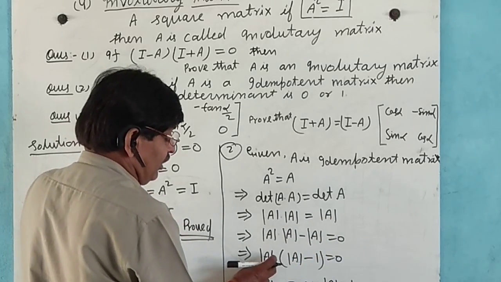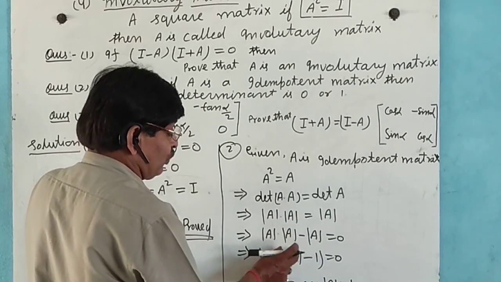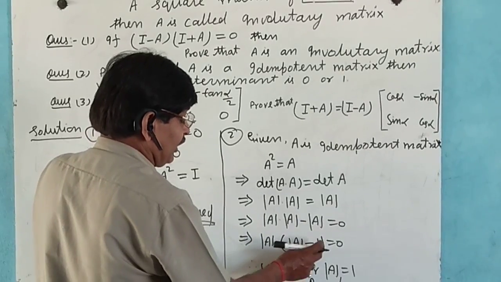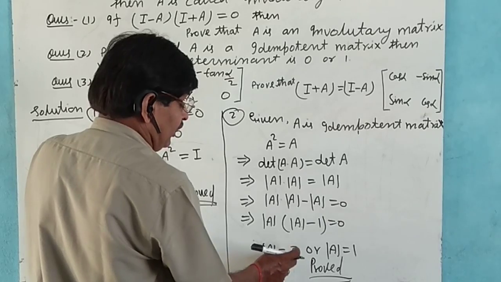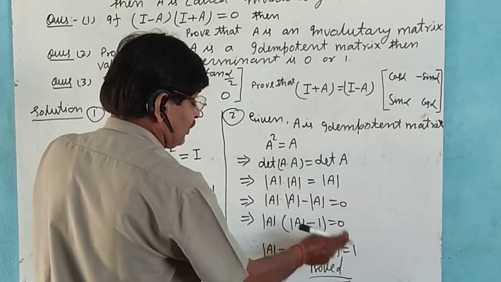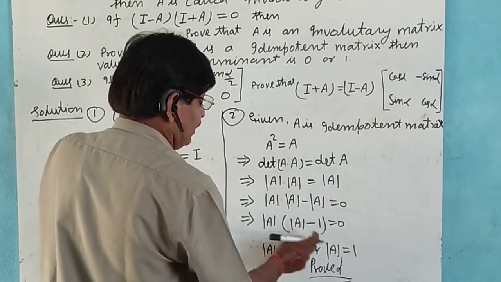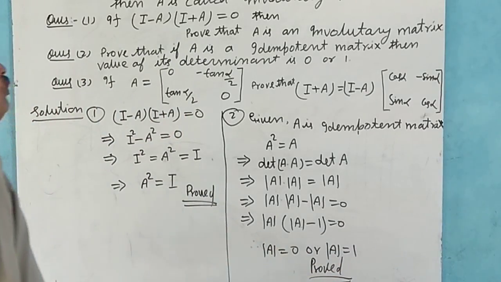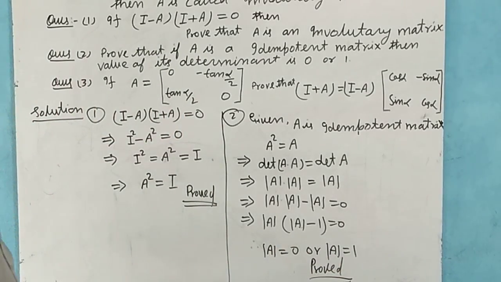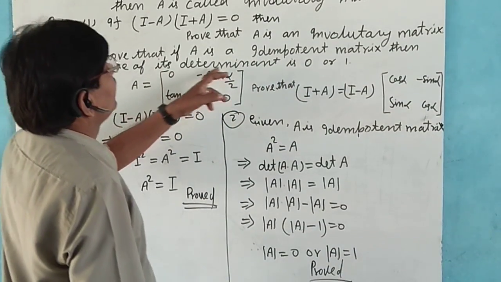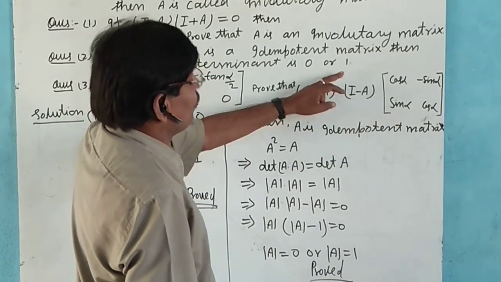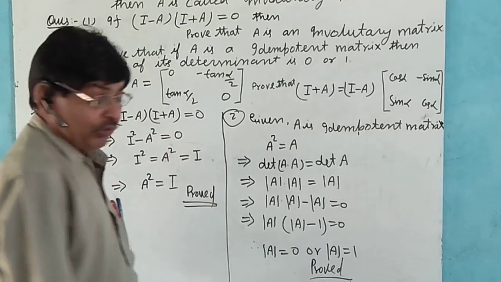We take the common determinant A, so determinant A times (determinant A minus 1) equals 0. If determinant A equals 0, or if determinant A minus 1 equals 0, so that determinant A equals 1. Then its determinant is 0 or 1.